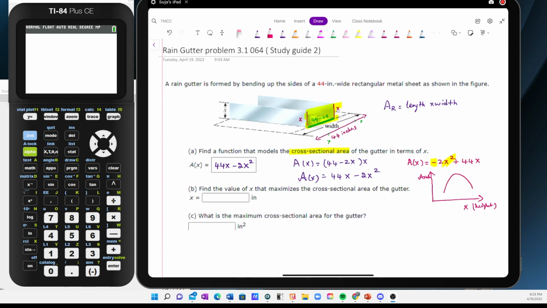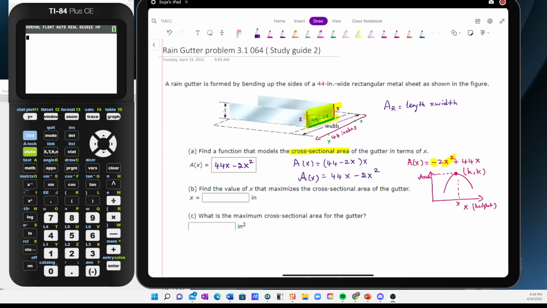So question B is asking, find the value of x that maximizes the cross-sectional area. So I know that the tip of the parabola is called h comma k. So h will give me the x value. This is the place where my parabola will have the maximum point, and that is the place where I will have the maximum area. Now here we have two options. One, I can use my calculator, graph it and look for the maximum point, writing my x value for B and my y value for C, or I can do it using the formula. So I would do it both ways.